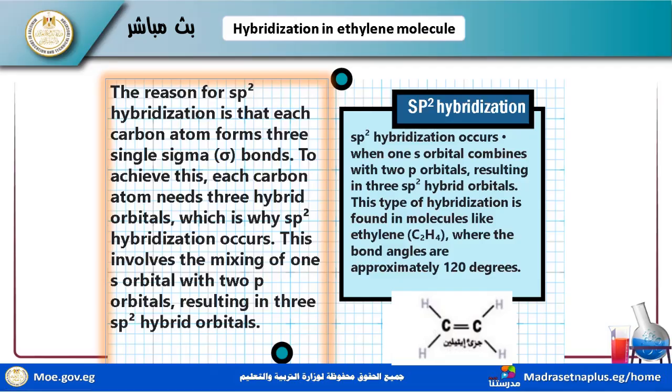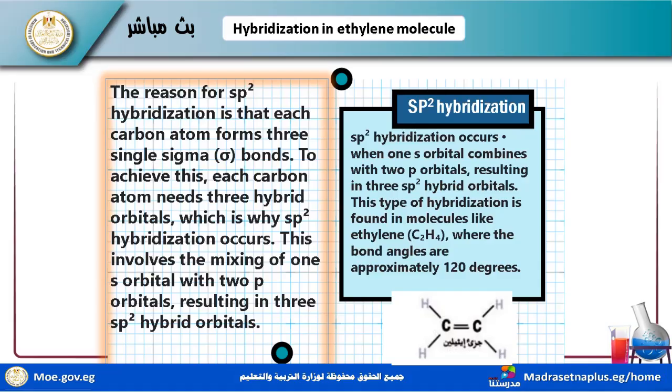To achieve these sigma bonds, each carbon atom needs three hybrid orbitals, which is sp2. Okay, count with me: sp2, sp2, sp2. I have three hybrid orbitals. sp2, because I want three only, not four. If I want four, I will make sp3.